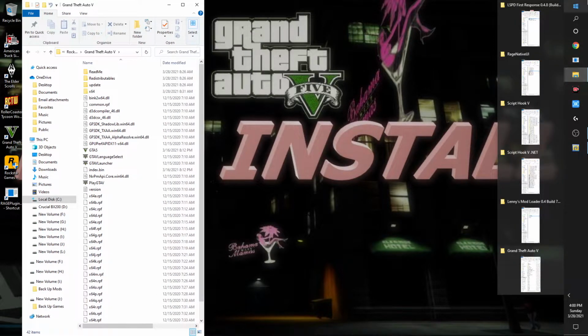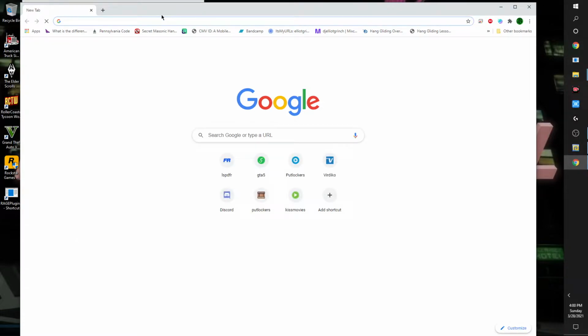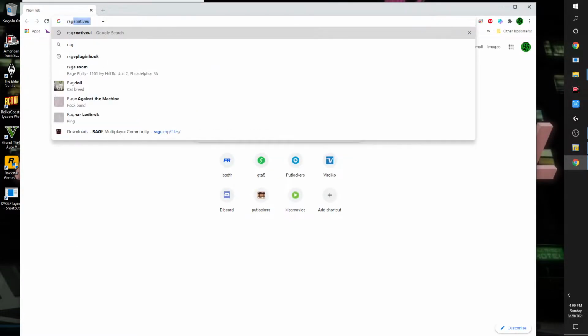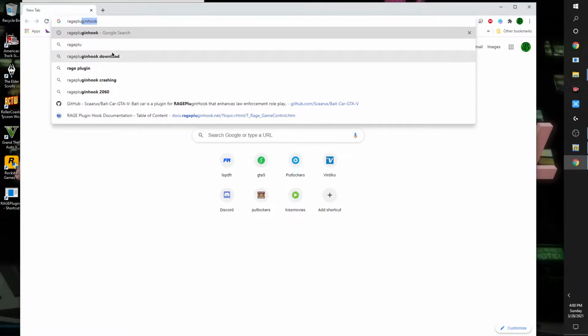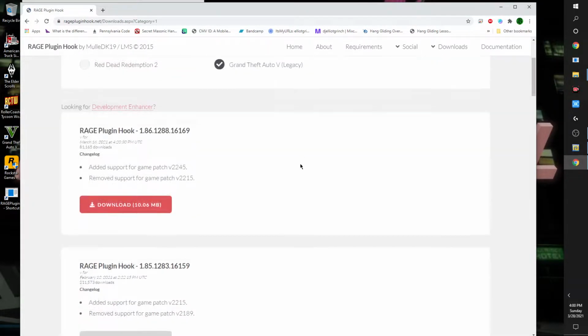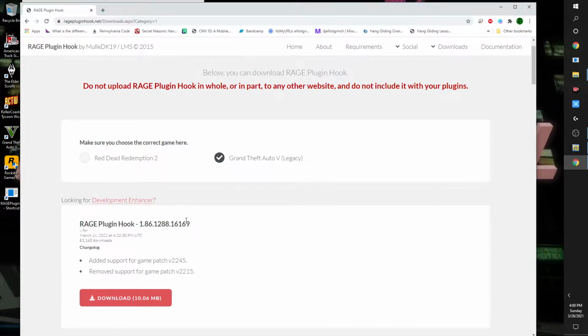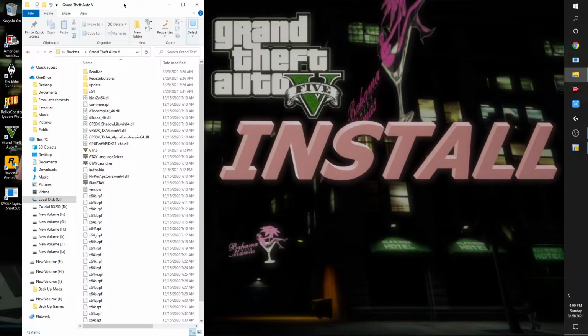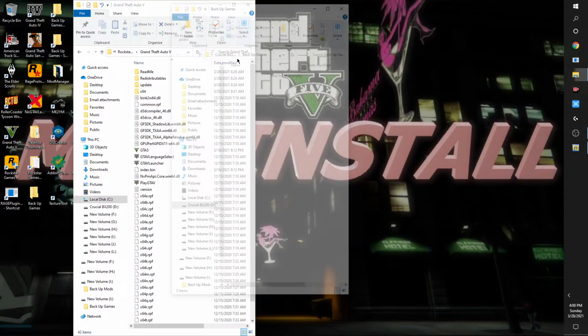Okay. Also, well, I forgot one more. Let me post this up as well. You also want to download the latest version of Ragepluginhook. Okay, well, I forgot to put that up there. It's a good thing. All right, so make sure you have the latest version of Ragepluginhook. Download that here. It removes support from 2215, and we will be using 2245 as the latest version. All right, so let me go ahead and open up a folder for that.